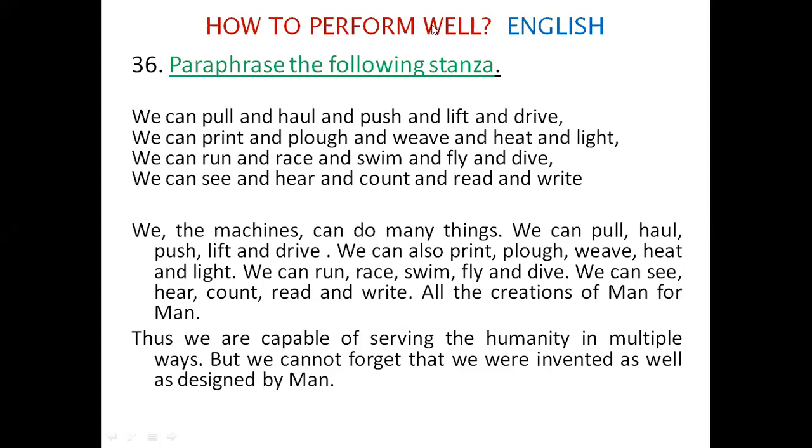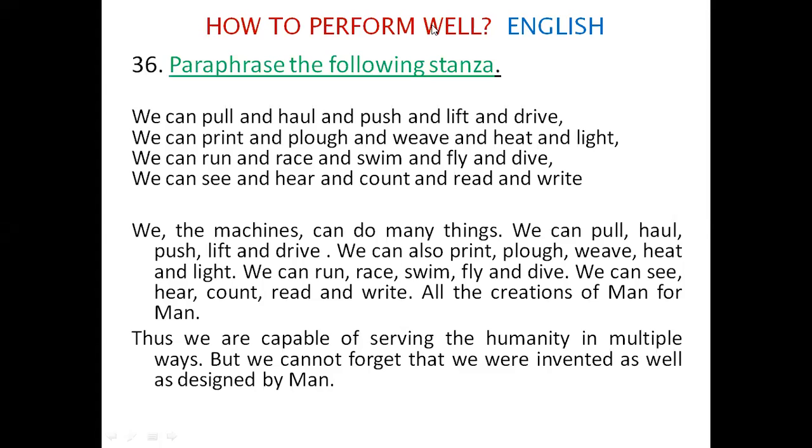We can pull and haul and push and lift and drive. We can print and plow and weave and eat and light. We can run and race and swim and fly and dive. We can see and hear and count and read and write.